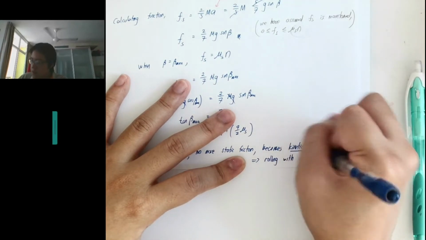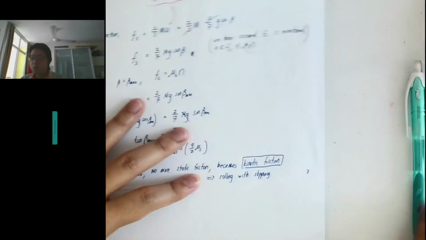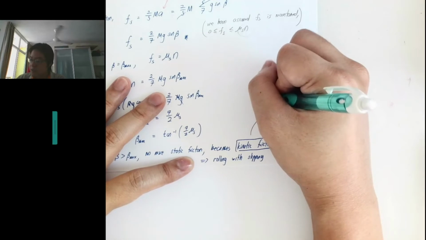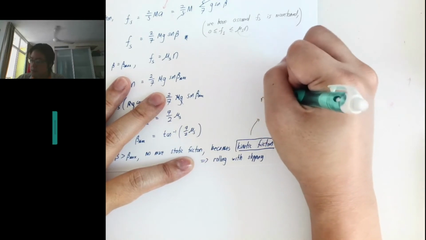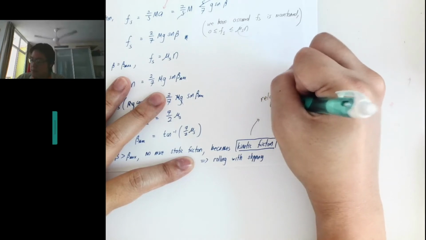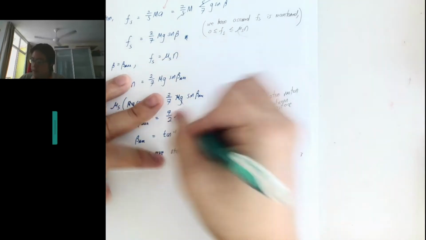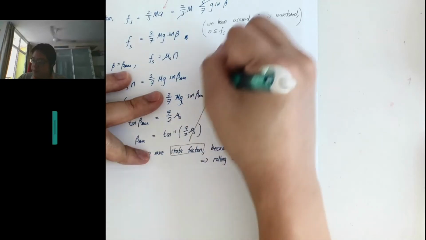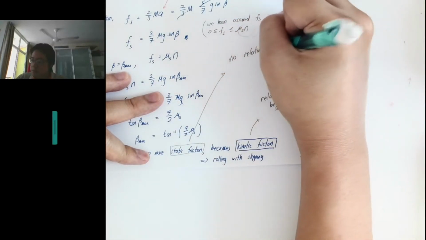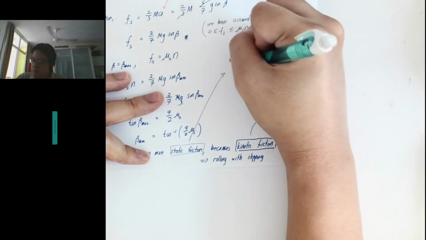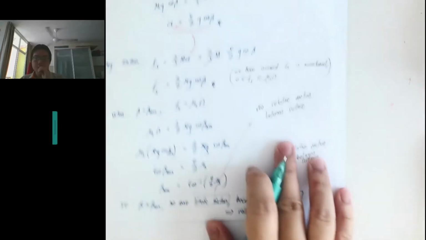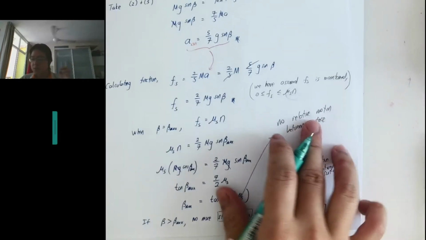Okay, this is important to remember. What do we mean when there's kinetic friction? Kinetic friction means relative motion between the surfaces, and static friction means no relative motion. So where does the no relative motion come in?